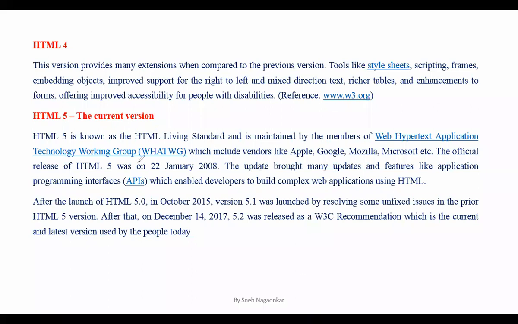The other version which was invented was HTML 4.0. As you all know, the web browsers we are using, for example Chrome and Mozilla, always keep on upgrading their versions. Why does this happen?